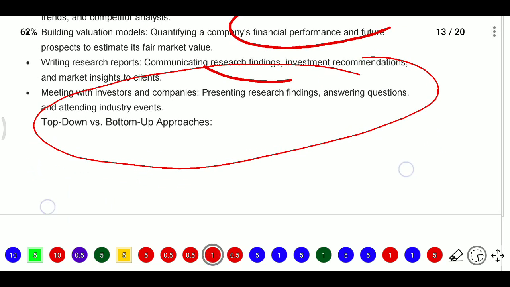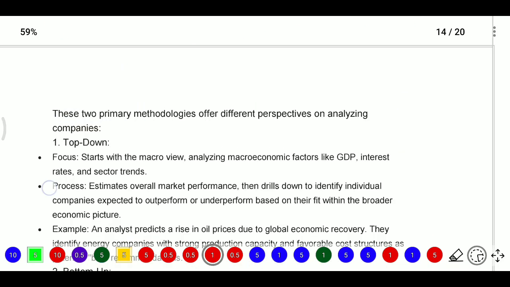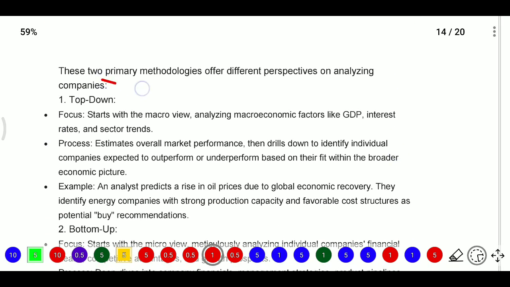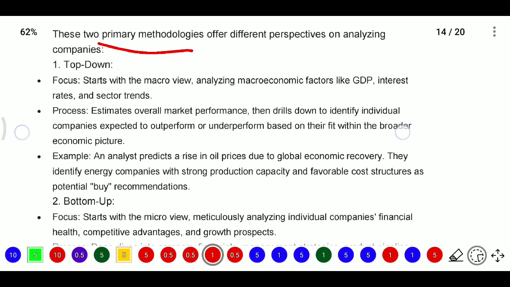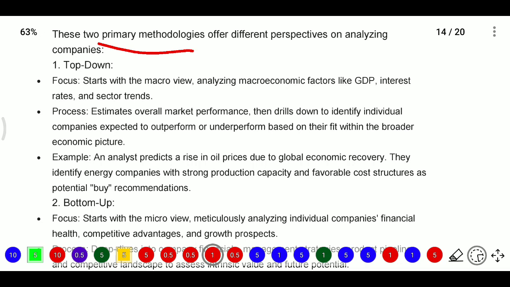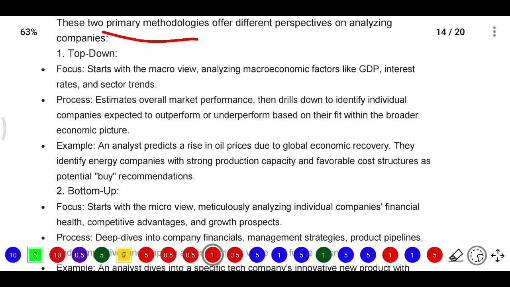And after that we have the top down or bottom up approaches. We have two primary methodologies offering a different perspective on analyzing the company. So for company analysis we have top down or bottom up. In top down, the focus starts with macro views. We will start with macro views, and after that we will analyze the macroeconomic factors.